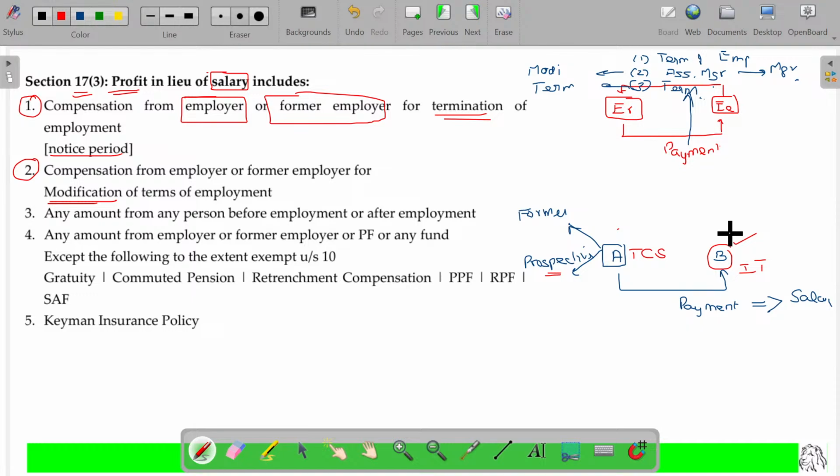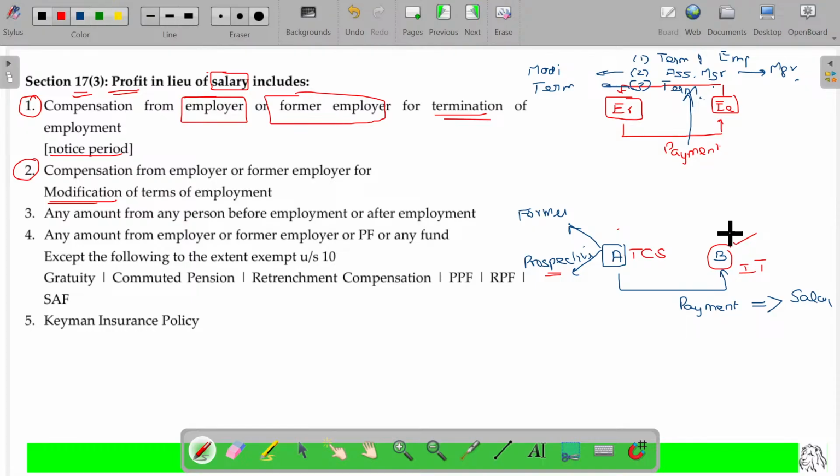Until that period, he is studying in the college in the last year. Whatever remuneration or payment he receives will be considered as salary only. At that time, TCS and that employee are no more employer-employee. Yet, TCS becomes the employer of that person later on. So any payment he gets because of that will be considered as salary. Not only prospective but former employment also.